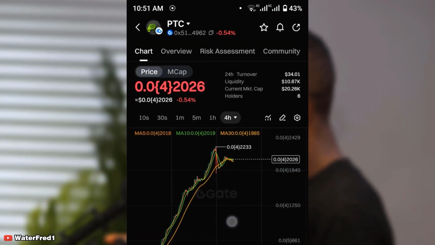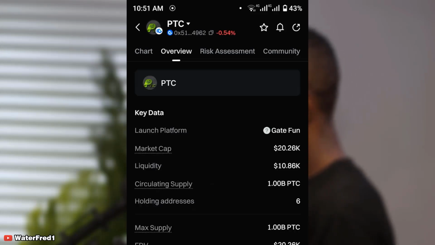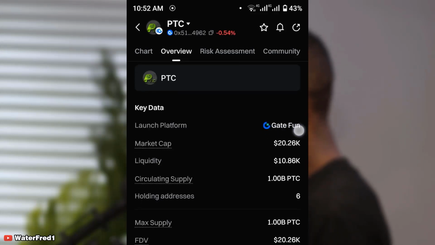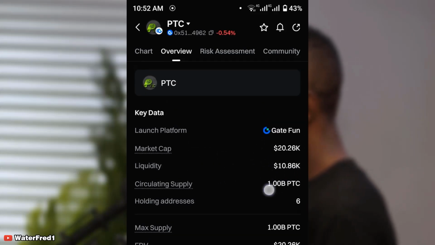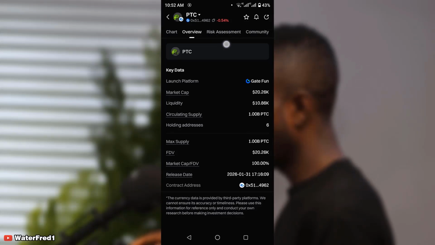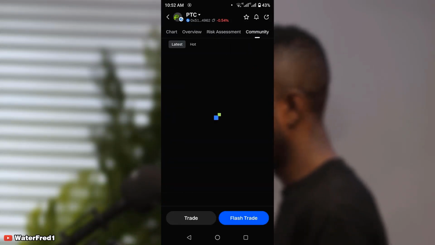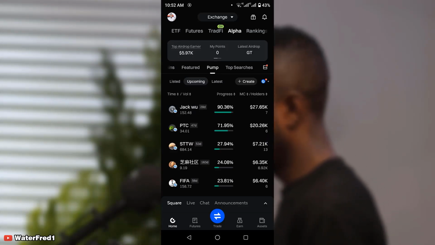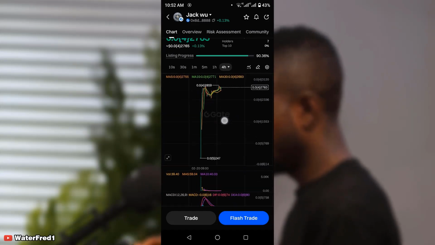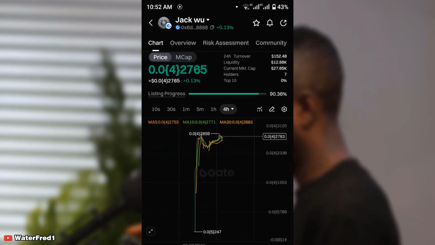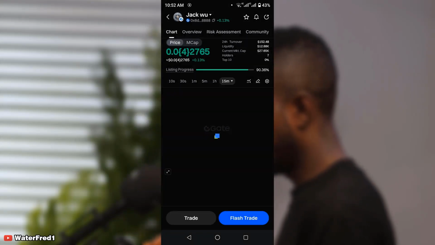Let us say, for instance, I click on this PTC and you can see that it opens. From here, you can see where to read information about this particular token. You can see the market cap, the liquidity, the current supply, a lot of things. You can as well read the risk assessment, and you can check also the community. Now let us also go to this Jack W. From there you can still see the overview, the market cap, a lot of things from the information.